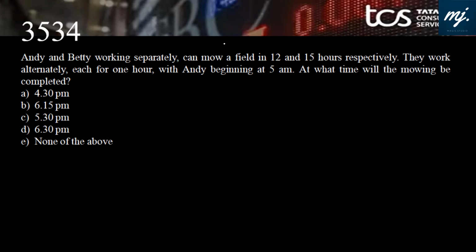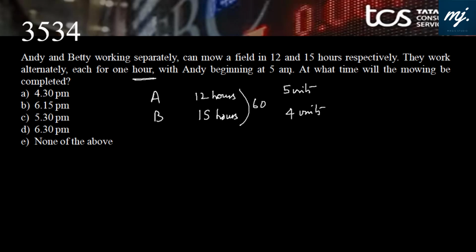Okay, one more same data question, and this time we have ND and Betty. ND can work separately, can mow a field in 12 hours, and Betty can complete that in 15 hours. We know the first primary drill, CM 60, A 5 units, and B 4 units. They work alternatively each for 1 hour. Okay, ND beginning.